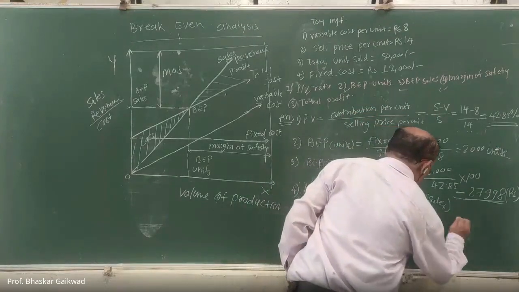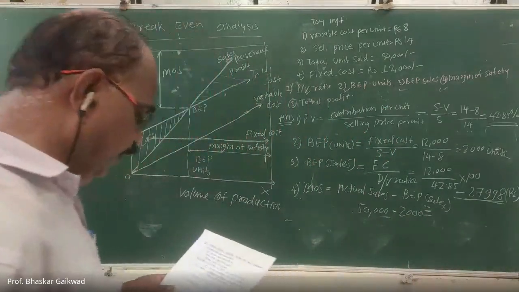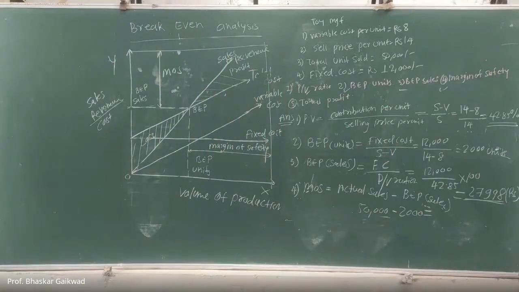So what is the answer of this margin of safety? Actual sales minus break-even point sales; break-even point sales we have to consider in units.